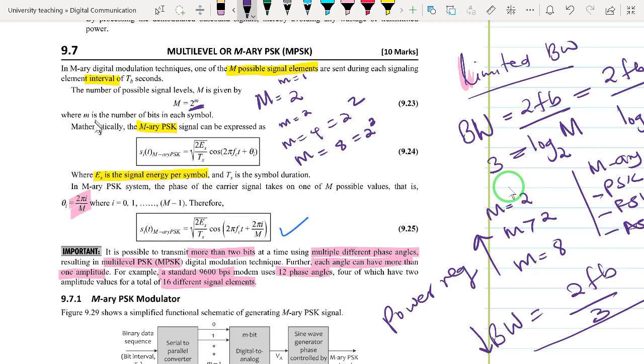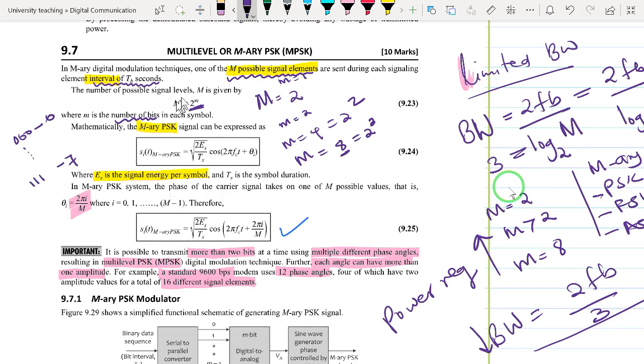Therefore, this m represents the number of bits used to represent one symbol. We might also mention that the interval of 1 bit is always symbolized by TB. And M represents the possible signal elements. So when M is equal to 8, we have 8 possible symbols, which we can represent as 000 all the way to 111. This is representing 0, and this is representing 7, the 8th symbol.